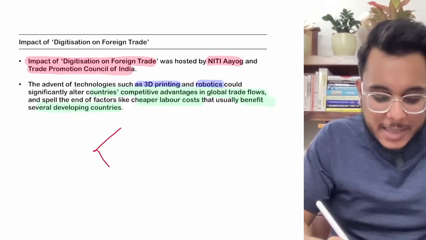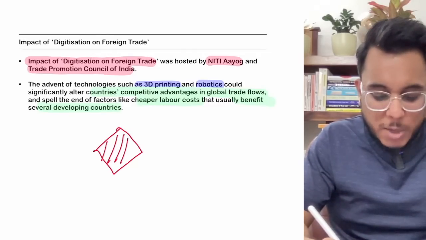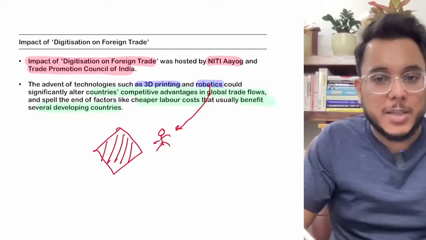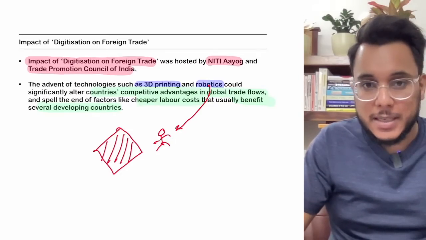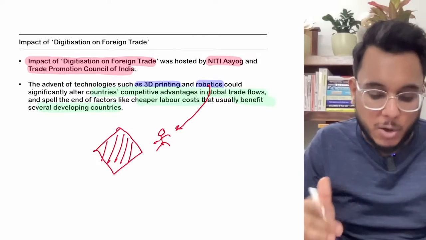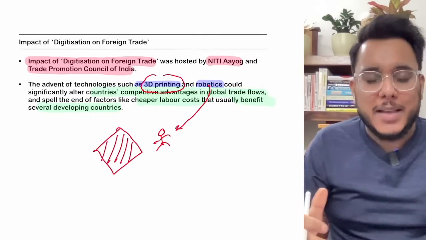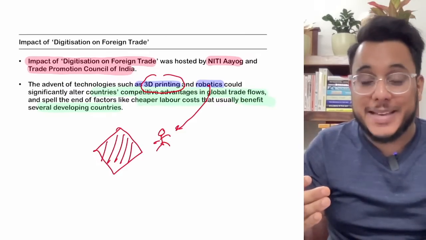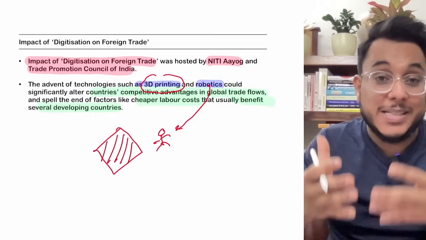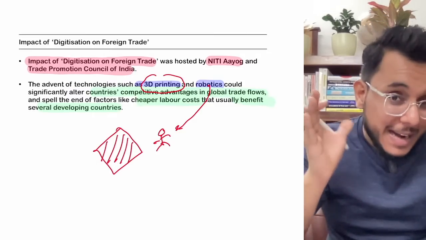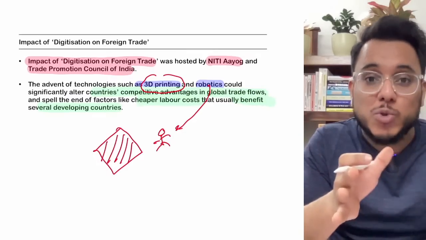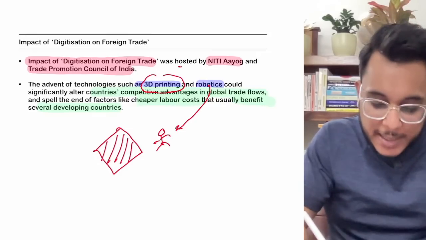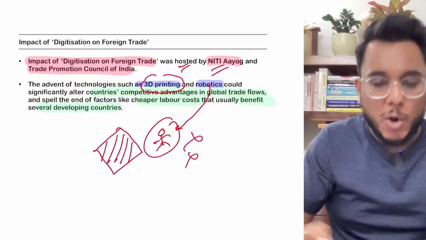Now what happens? The workers are physically manufacturing the components, so manual labor is used. This manual labor will be replaced, number one, by robotics. Already in the automotive sector, a lot of manual labor has been replaced by robotics. And second is 3D printing. 3D printers can make structures. They can make a table, pens, other electronic equipment. We have even seen that 3D printers are now capable of making tissues and organs. Human organs can also be made by 3D printing. So 3D printing and robotics will replace the need for manual labor.